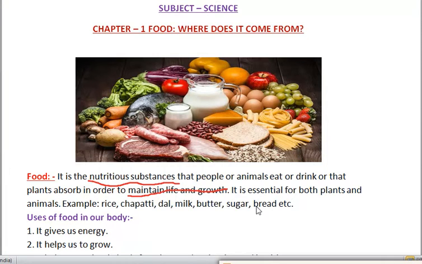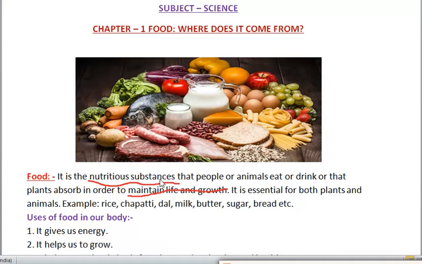For example, in your lunch box today you have brought rice, and your friend has brought chapati. So the food which we eat in everyday life differs from person to person. You will eat different food, your friend will eat different food, but the function of food is the same. It gives us energy and helps us to grow and maintain our life. In different parts of our country, India also, people eat different types of food. In the north, people will eat different food, but in the south, people will eat different food. It varies from place to place, but the function of food is the same.